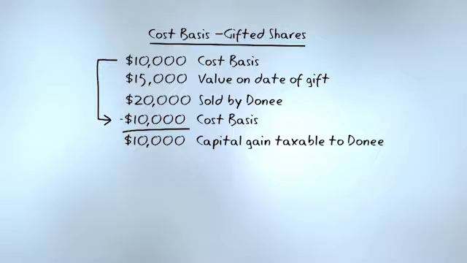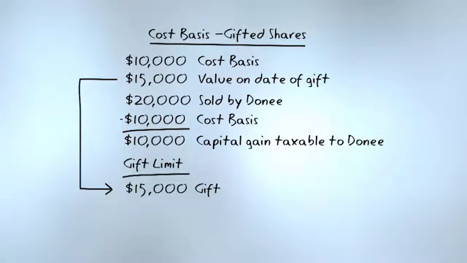Now the donee, the person who received the gift, did not have to pay any tax on that gift until the shares were sold. Now, the value of the gift was $15,000. Under the gift tax rule, I could give gifts as a single tax filer of $13,000 per person per year and pay no gift tax.